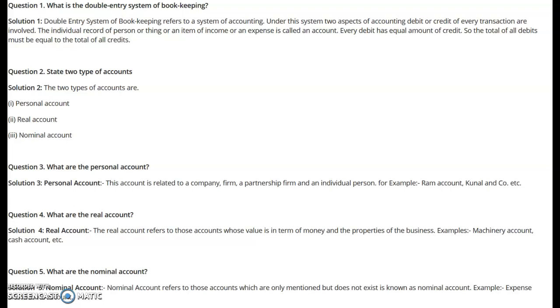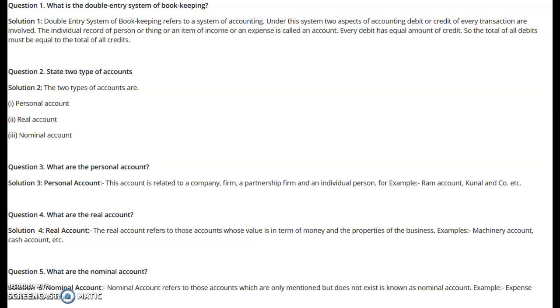Second category of the personal account is known as the artificial person account. Artificial person accounts are not persons of bone and flesh, but the law recognizes them as a person, like the company's account, board's account, partnership firm's account, or any other artificial entity account.